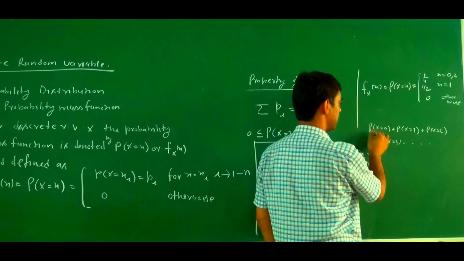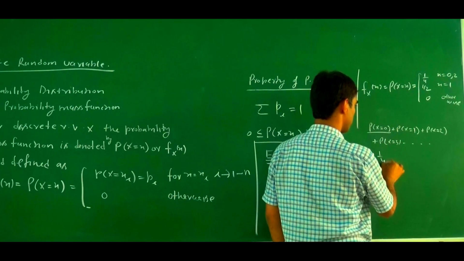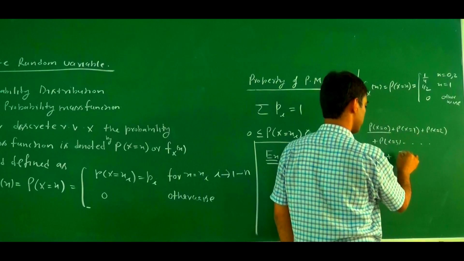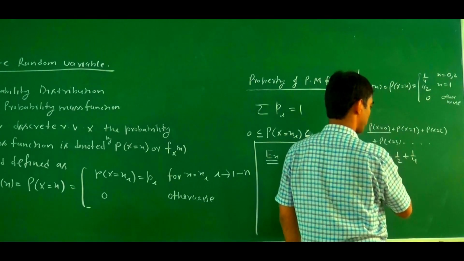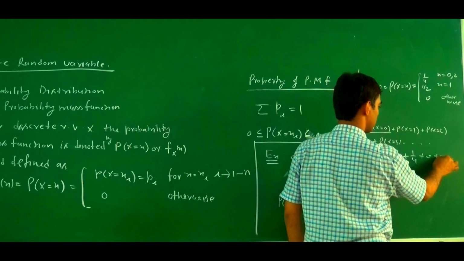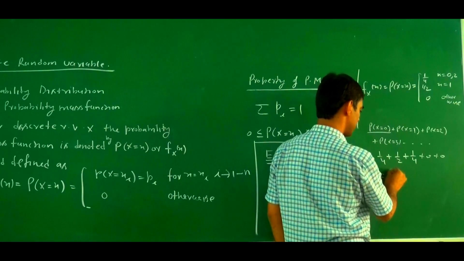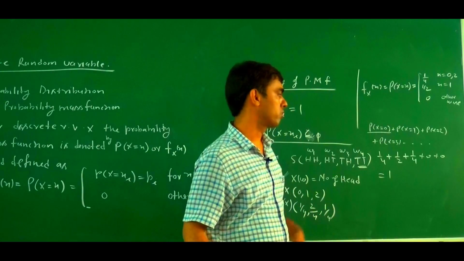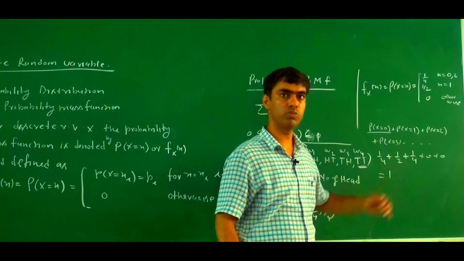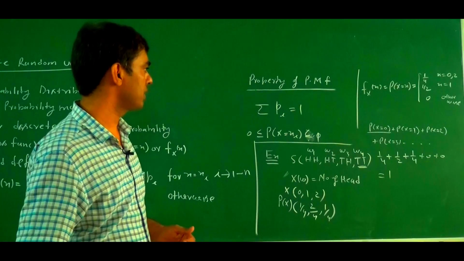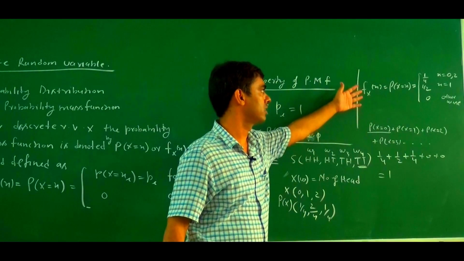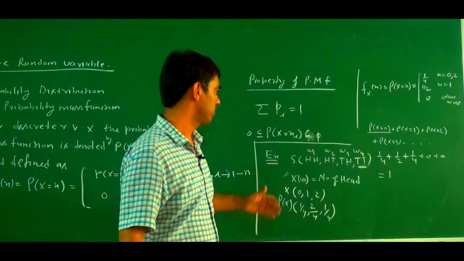Probability at x equals 0 is 1 by 4, plus probability at x equals 1 is 1 by 2, probability at x equals 2 is 1 by 4. For all other cases the value is 0. So the sum becomes 1. So this is a probability mass function for this case.